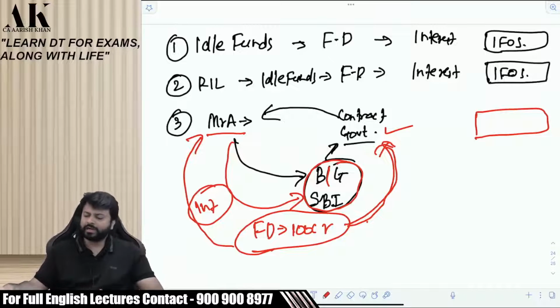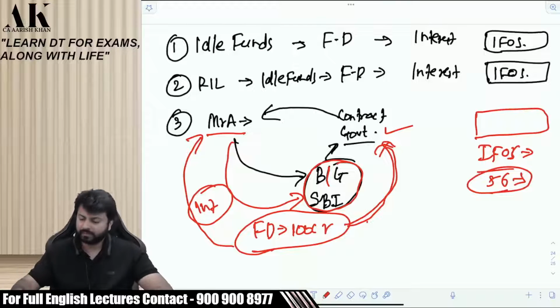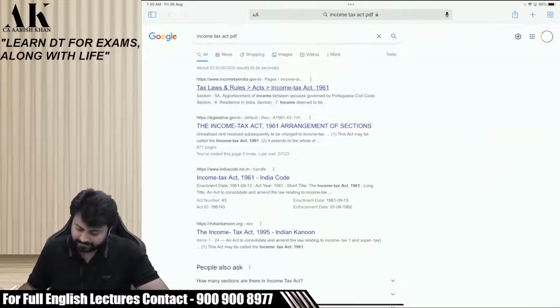Let me tell you what is written in IFOS. IFOS section 56. What is written in this? Let me tell you. I'll show you in fact. This is your Income Tax Act. Just a second, I'll open this.